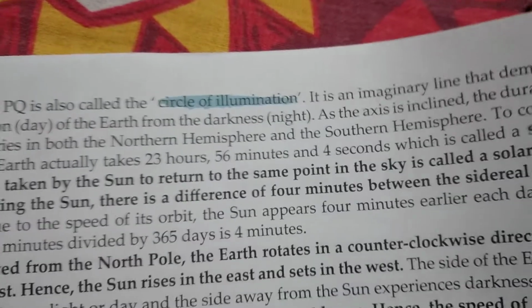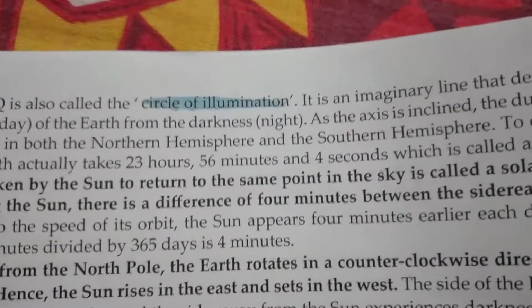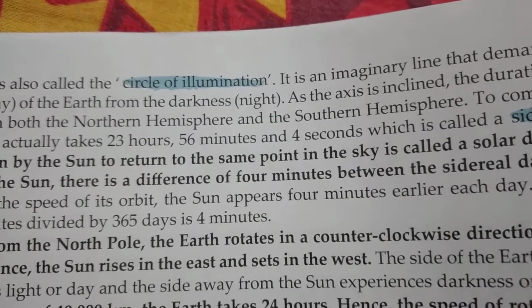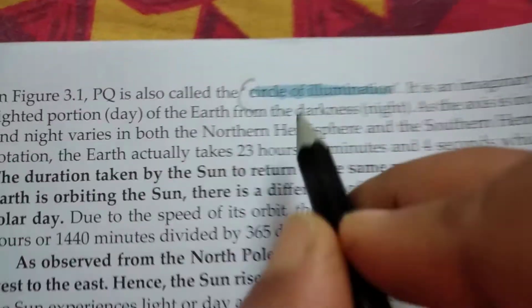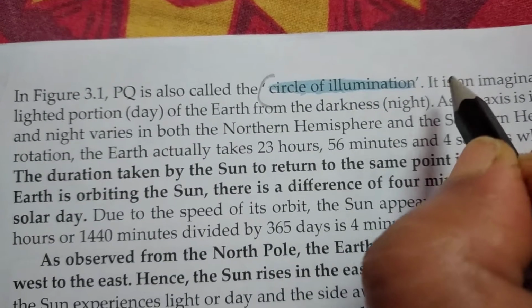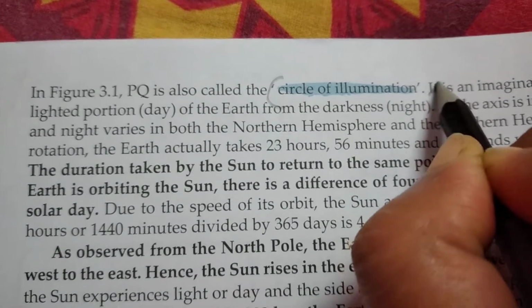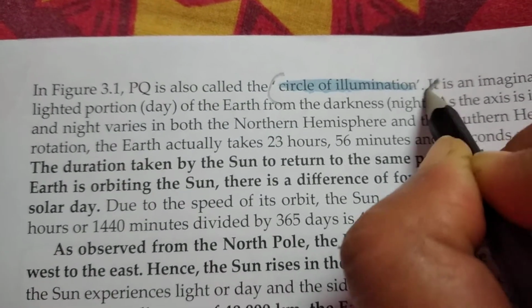Now, the next question from this chapter is, what do you mean by circle of illumination? What do you mean by circle of illumination? So we will start the answer from here. The circle of illumination, and we will omit the word it. So our answer is continuing like this.